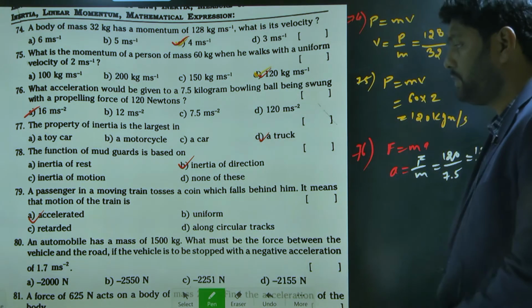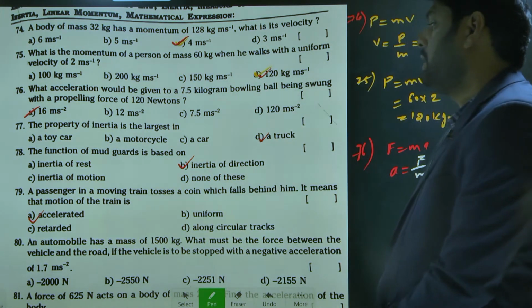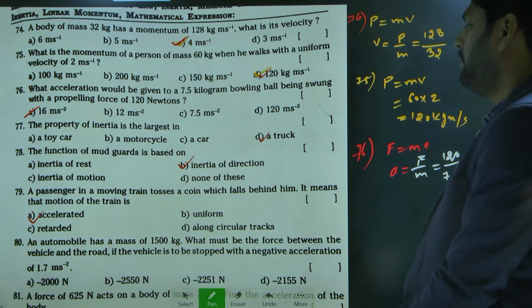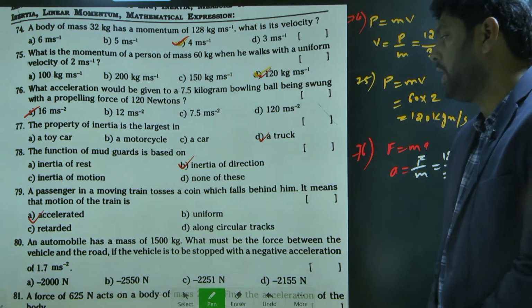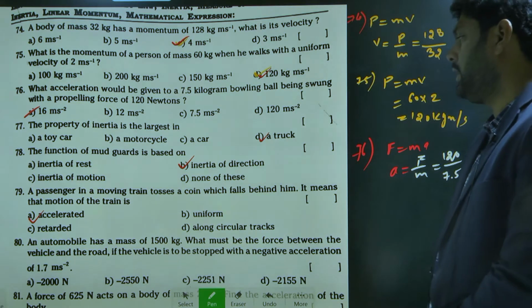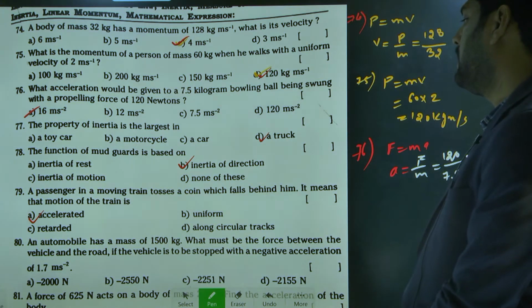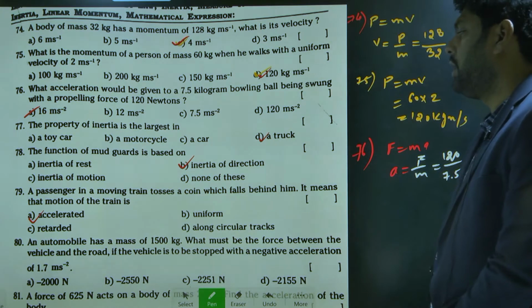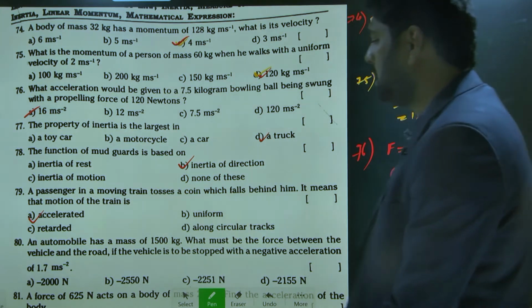Understand? Next, 80. An automobile has a mass of 1500 kg. What must be the force between the vehicle and the road if the vehicle is to be stopped with a negative acceleration of 1.7 meter per second squared?